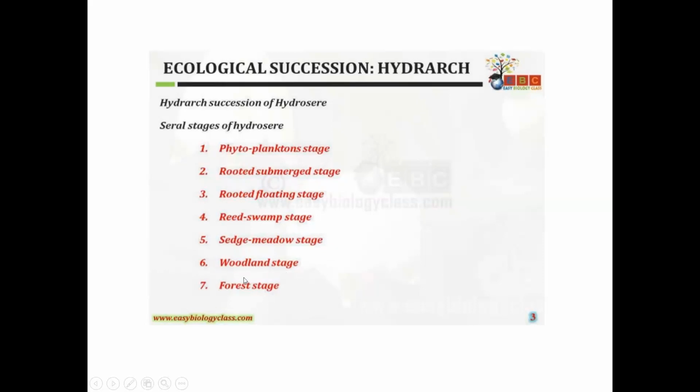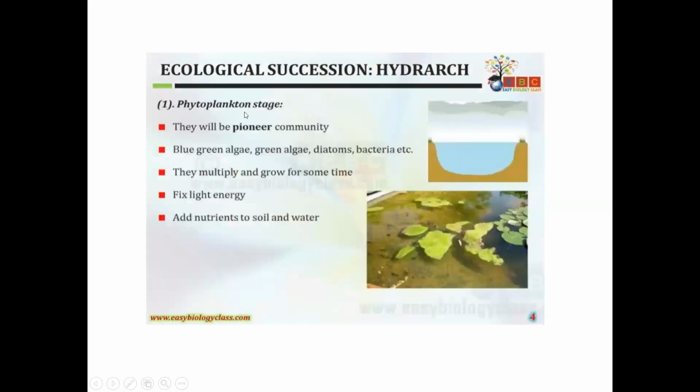The final or climax stage is always the forest stage, in both hydrarch and xerarch succession. In hydrarch succession, the first primary stage, the pioneer stage, is the phytoplankton stage.